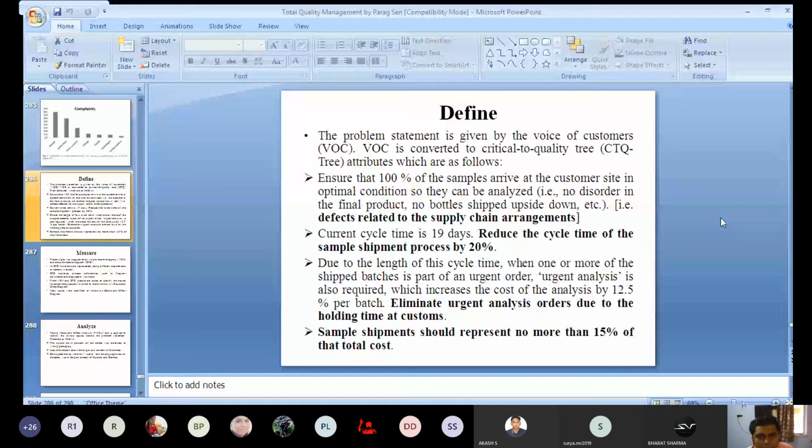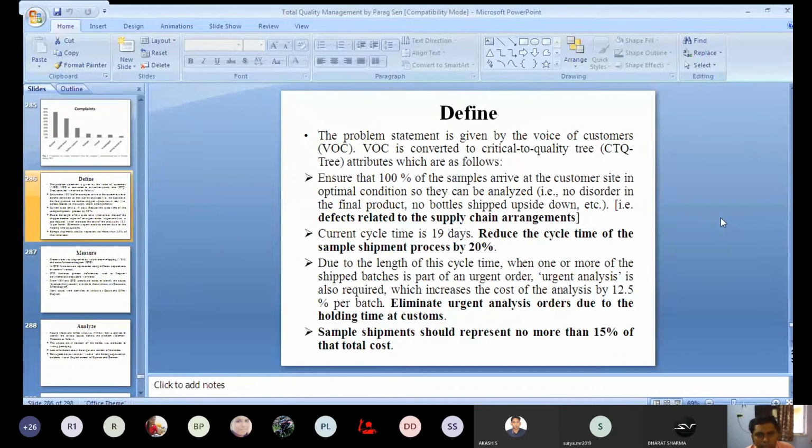The first thing is to ensure that 100% of the samples arrive at the customer site in optimal condition so they can be analyzed. It means no disorder in the final product, no bottles shipped upside down, etc. It means defects related to the supply chain arrangements.